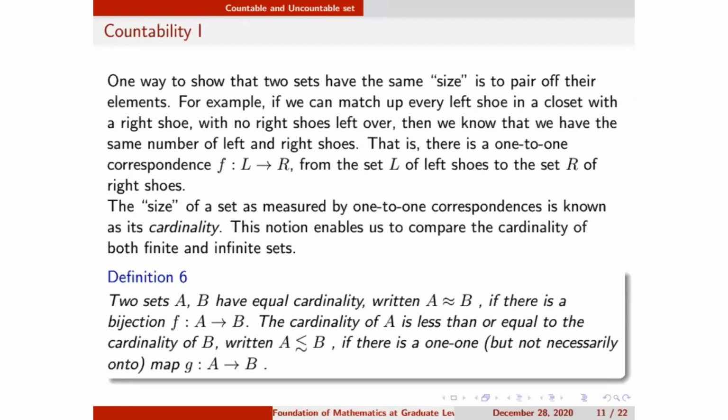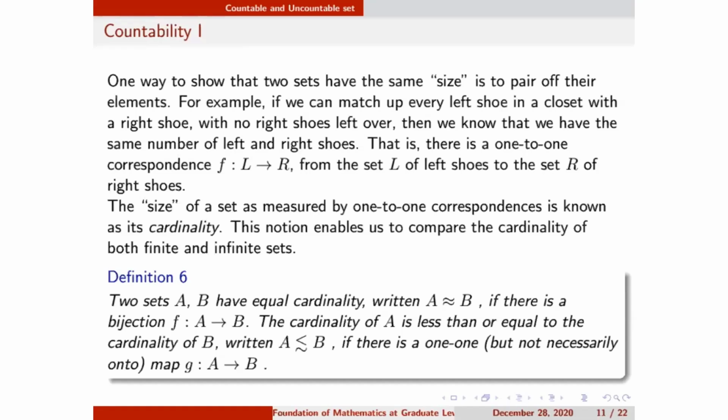Suppose I have taken a function f from L to R. L is the set of left shoes in a wardrobe, and R is the set of right shoes, and I'm trying to match the left shoe with the right shoe.